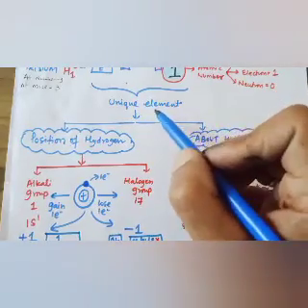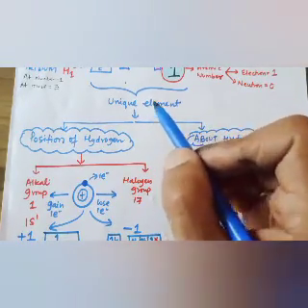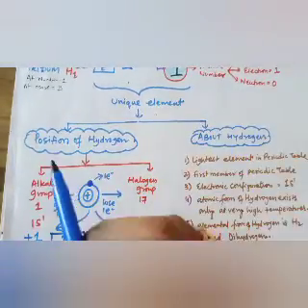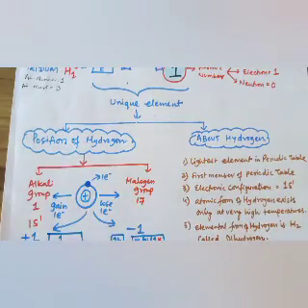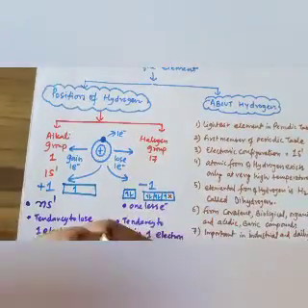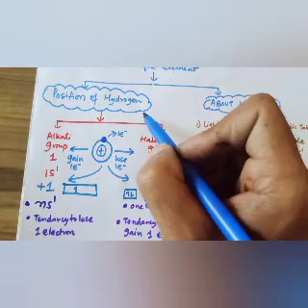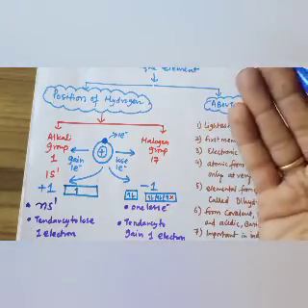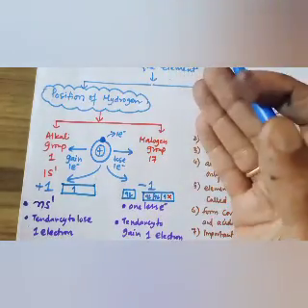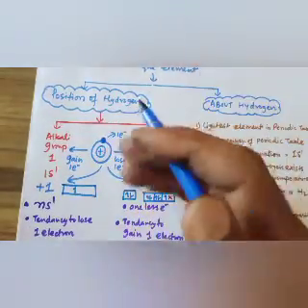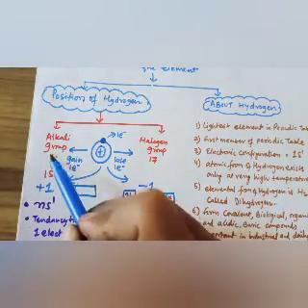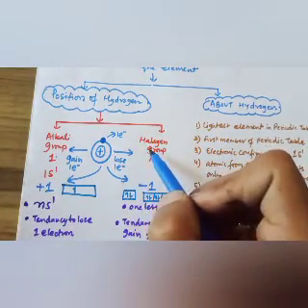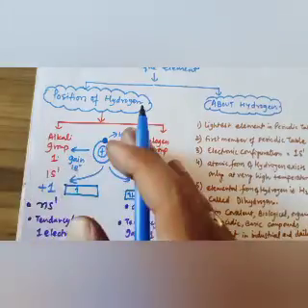It is a unique element because it has these properties. If I talk about the position of hydrogen, it is the only element in the table which still has a controversial position where it can be placed. Although hydrogen is placed in the alkali group, group number 1, it can be placed in the halogen group also because it satisfies both purposes.